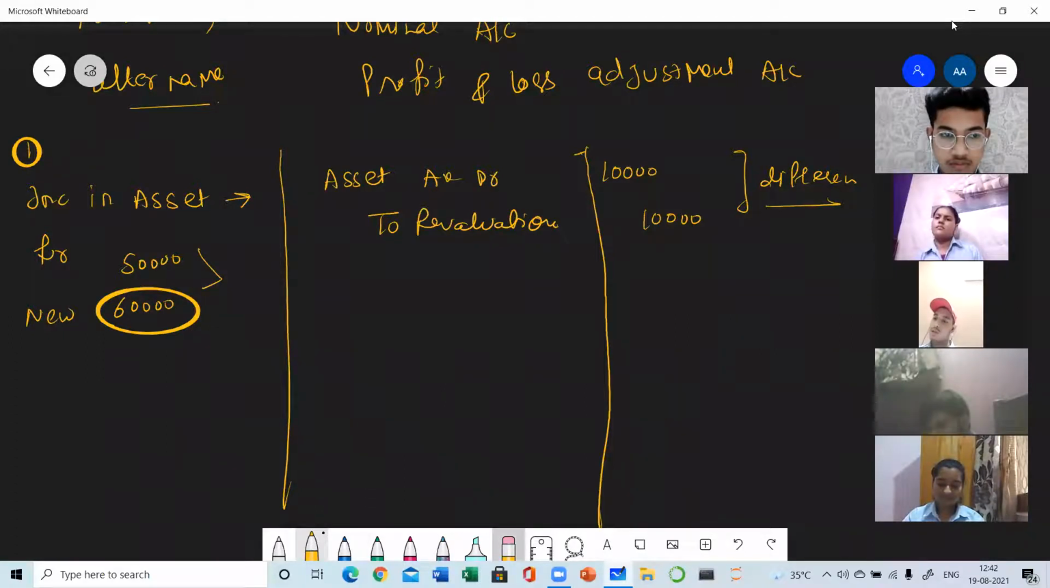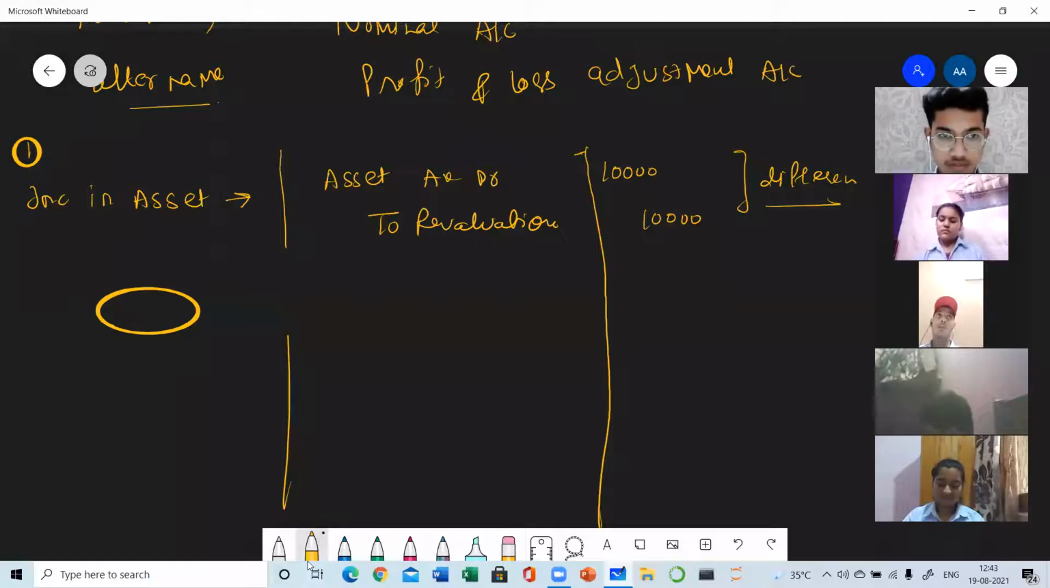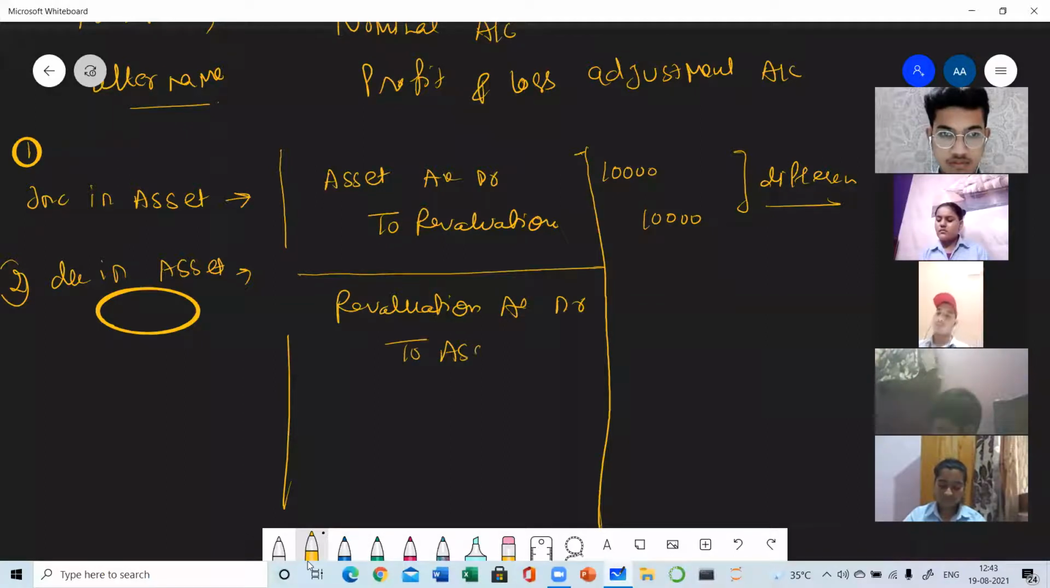Second entry in case of decrease in asset. So it will be the reversed entry, decrease in assets. So now asset is decreased. It means the entry will be reversed. So it will be the revaluation account debit to asset. Again with the difference value, and in place of asset, you will be writing the name of the asset.